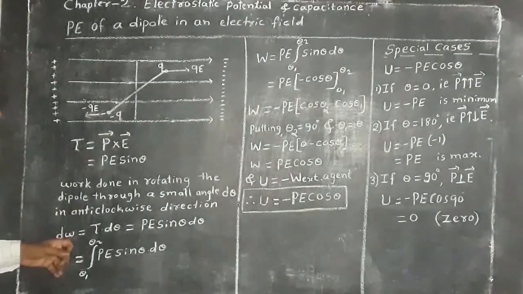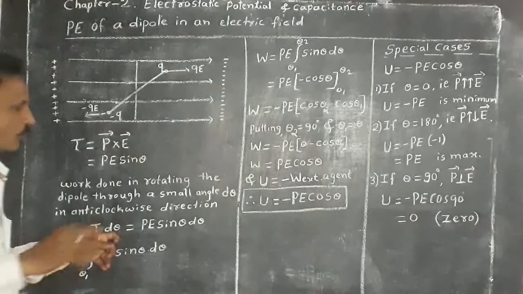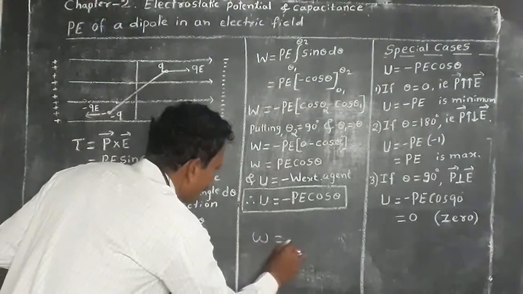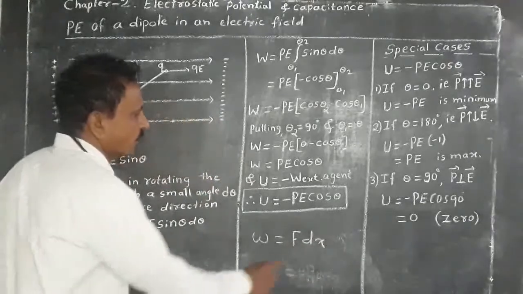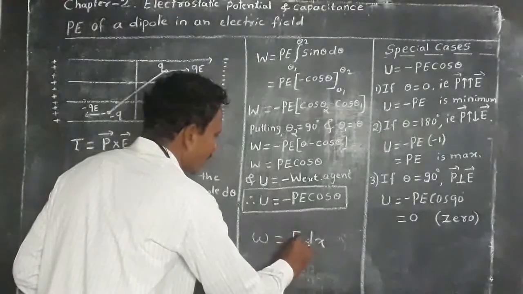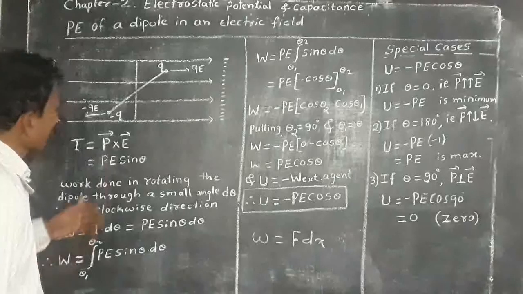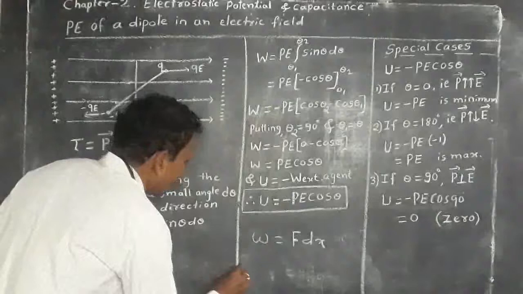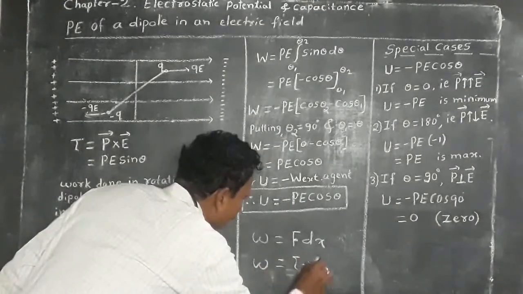Then dW equals tau dot d theta, because we know that for linear displacement, work done W equals F into dx, where dx is the linear displacement and F is the force that displaces a body along a line. But here the work done is rotatory, and for rotational work, the work done is equal to tau dot d theta.